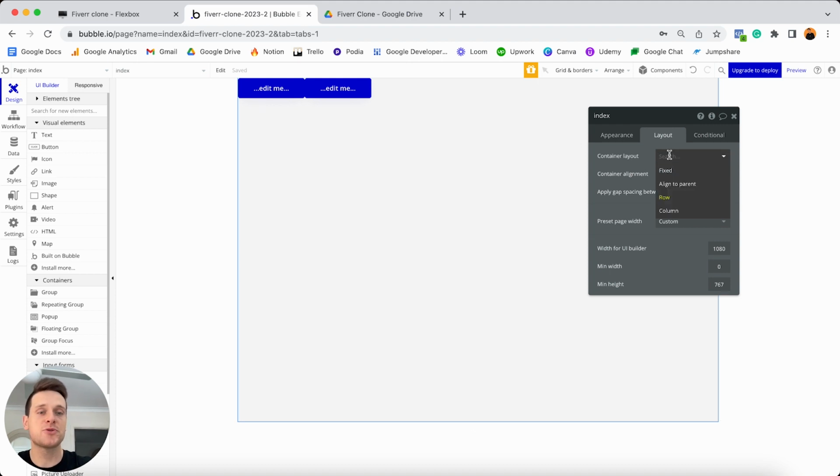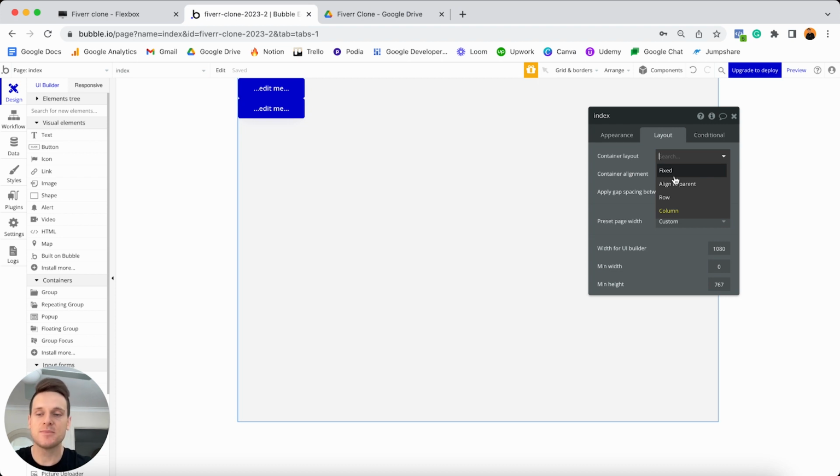However, the other option within our container layout drop-down menu here is a column. Now, a column will do the opposite to a row. So it's going to position elements vertically across your page. So it's going to place them from top to bottom. And so when you're working on any page or group elements inside of a page, and I'll be sure to explain what groups do in a moment, these are the only two options I'll ever choose from. I don't ever really have a need for the other two options, so you don't need to worry about those right now.